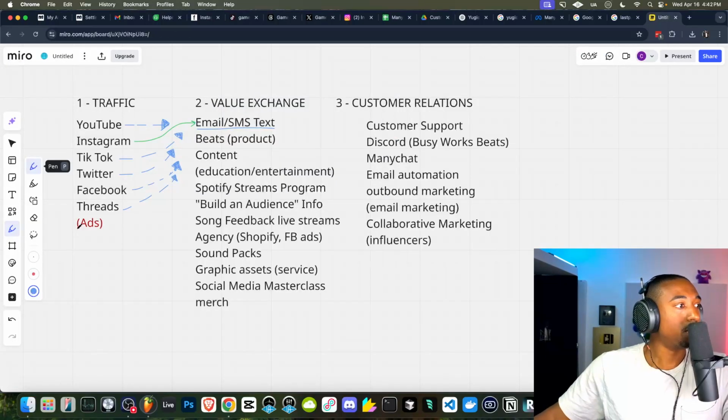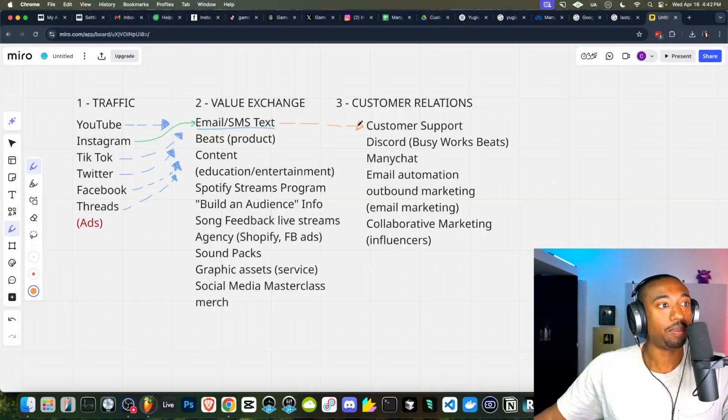The number one rule in business is to make the workflow as easy as possible. So far we have social media accounts, all of these accounts. The issue is they're not connected to the email capture just yet. Next, we have connected our email over to our customer support. So now we can manage all of the people who email us.